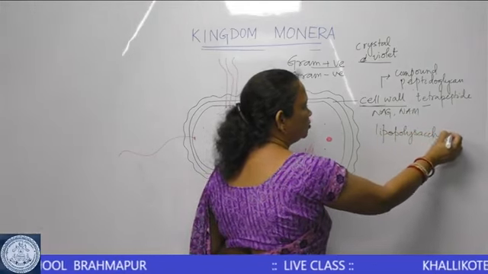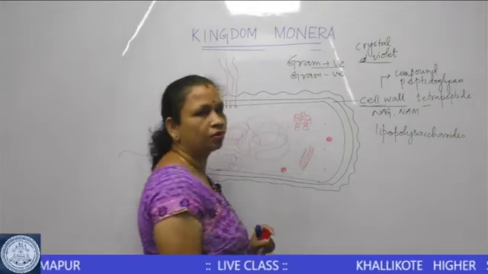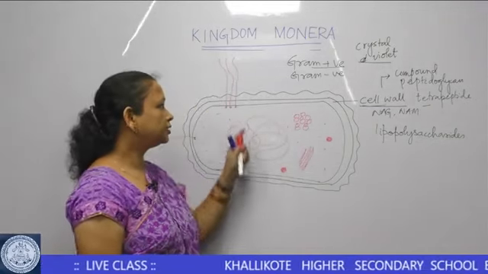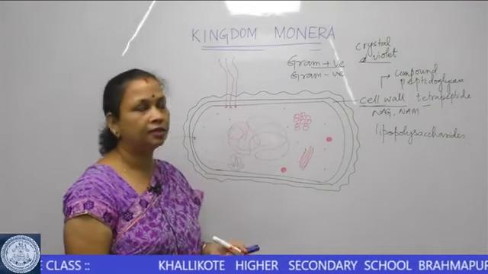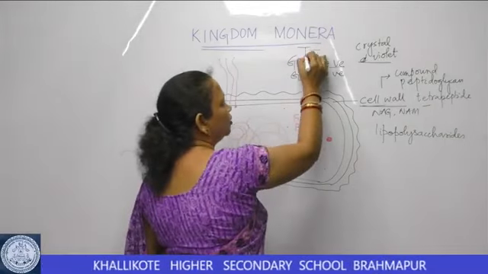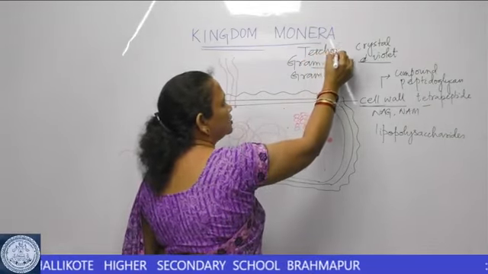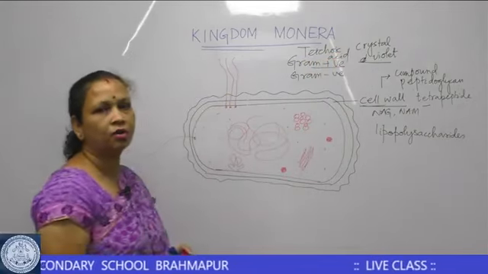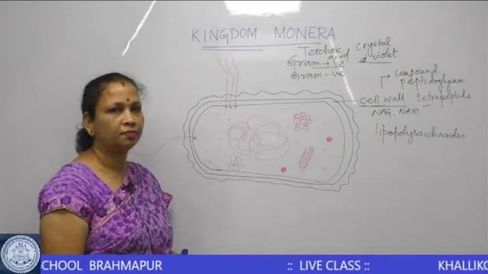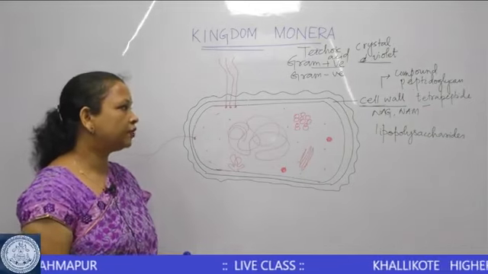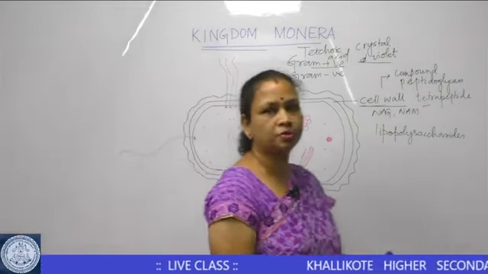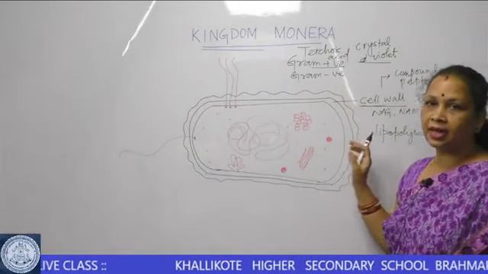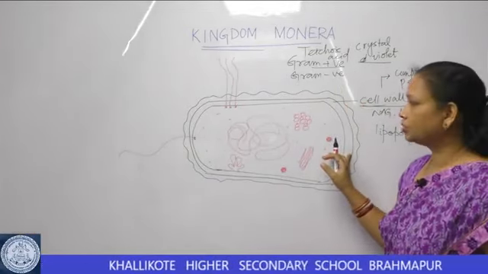So the amount of lipid is more in gram-negative bacteria. Further, the gram-positive bacteria also have teichoic acids in their cell wall. So basically, we get two different groups of bacteria, gram-positive and gram-negative.